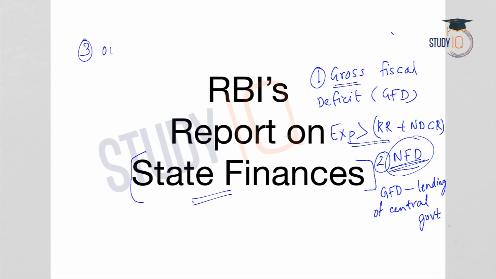The third term is outstanding liabilities. Outstanding liabilities means liabilities that are yet to be paid. For example, income received in advance. Advance income is an example of outstanding liability.